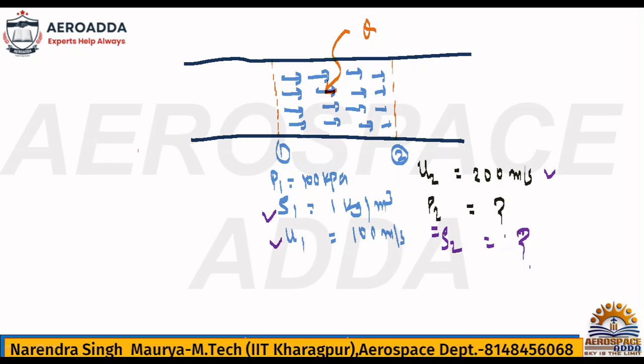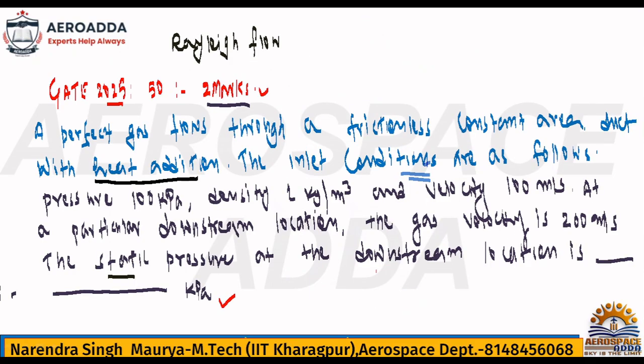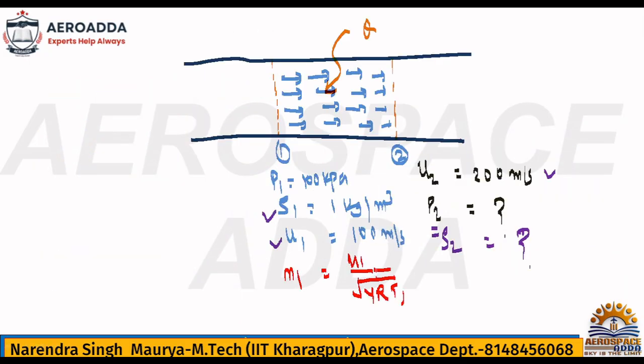So even though you will get the Mach number, again you have to find M2. How can you get that Mach number? You can calculate it, there is no problem: U1 divided by root of gamma R T1. That you can do. But again, they have not given any information for gamma and R. Is it air or gas? But don't worry, in the problem itself they have mentioned it is a perfect gas. But see, why will you go this way? Because even if you calculate M1, again there will be a problem for M2.